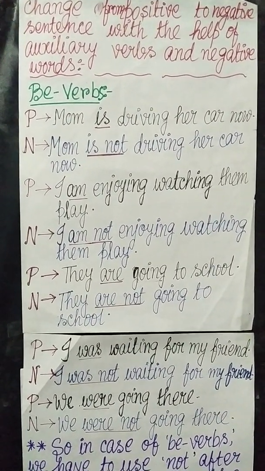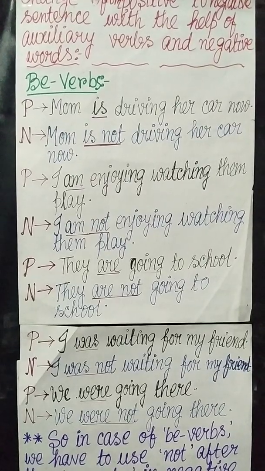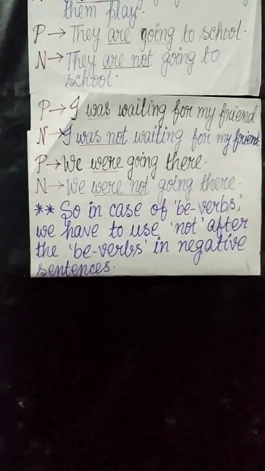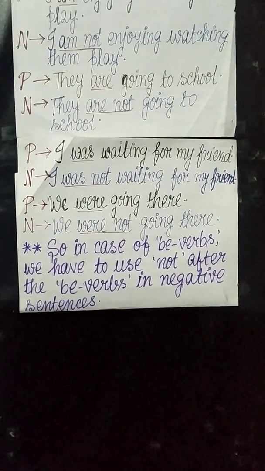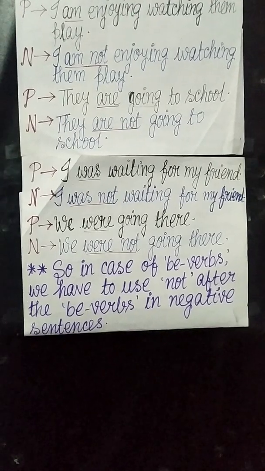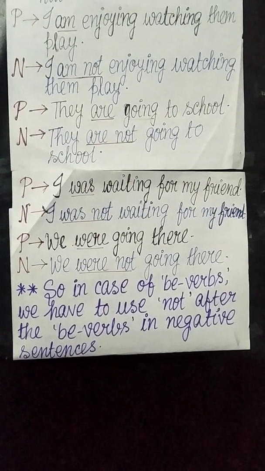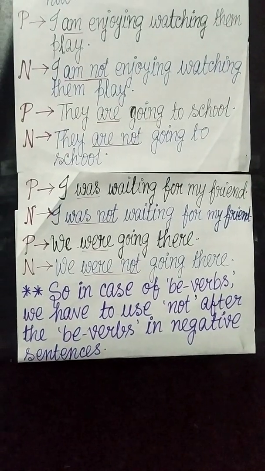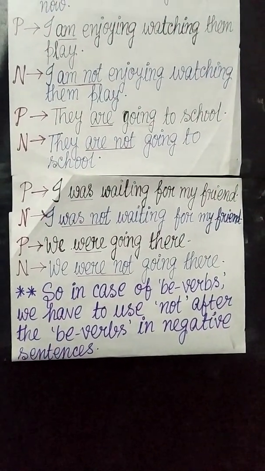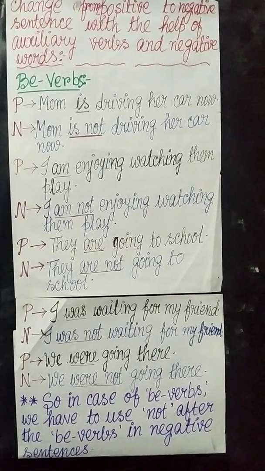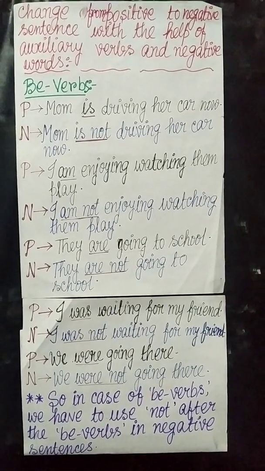Next day I will continue with this in the next video: with the do verbs and the have verbs, which are 2 other kinds of auxiliary verbs, how can we change them to the negative one? Today we have done the be verbs, and next day we will go for the do verbs and have verbs.